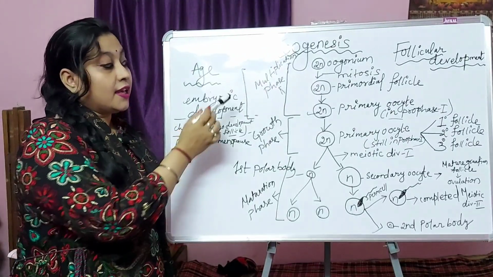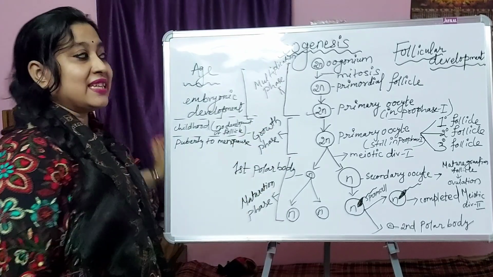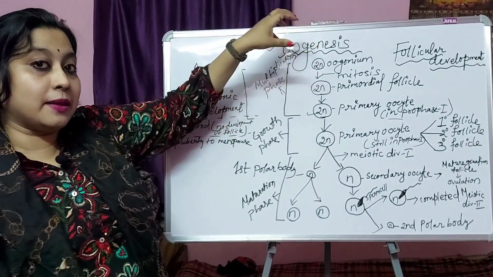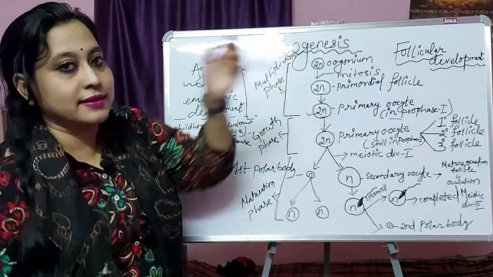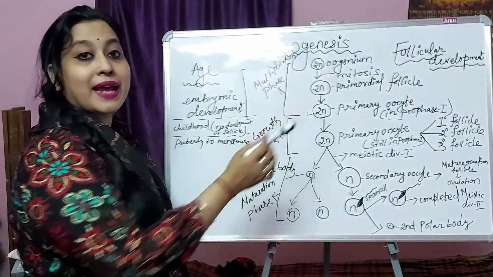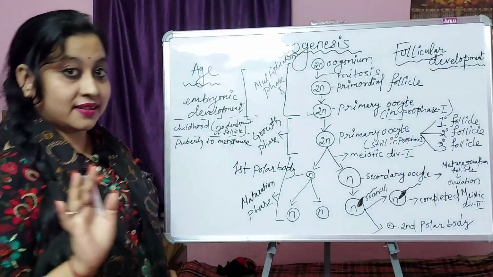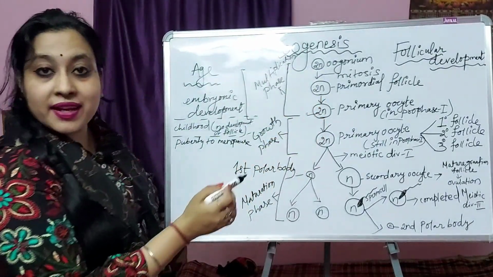Remember this. During embryonic development, in the multiplication phase, several oogonia are developed from the germinal epithelium, and there is development of primordial follicles. Then that changes to the primary oocyte, which is in the diploid state, 2n.